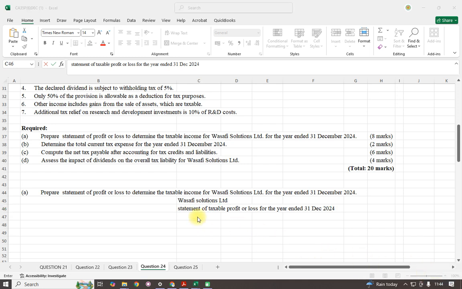So the statement of taxable profit or loss.